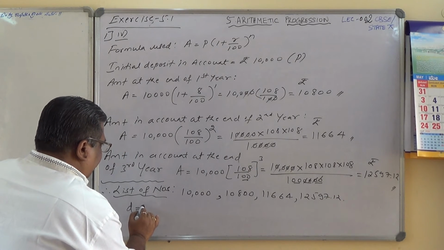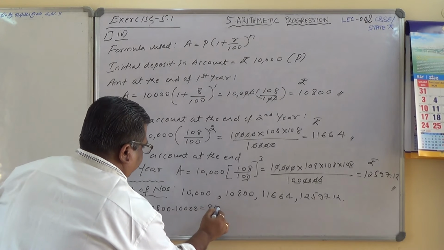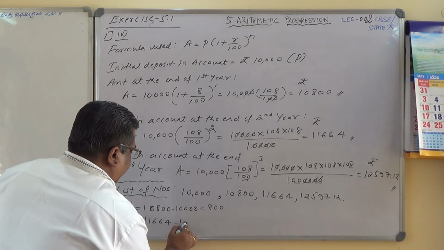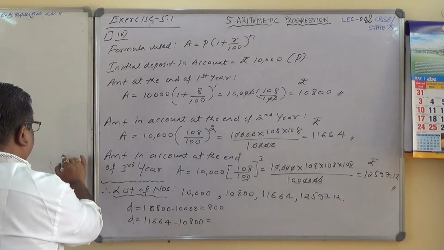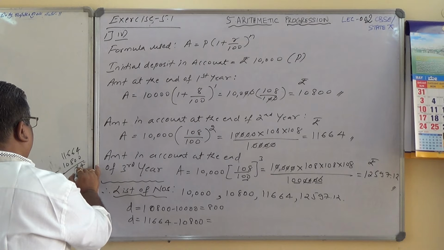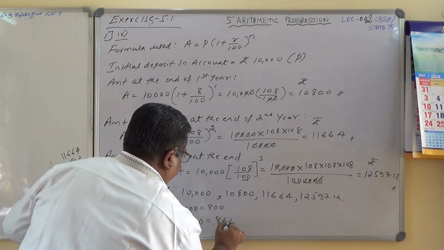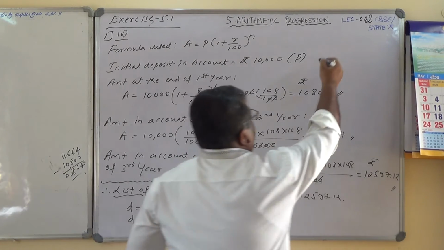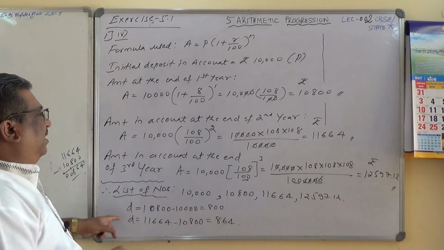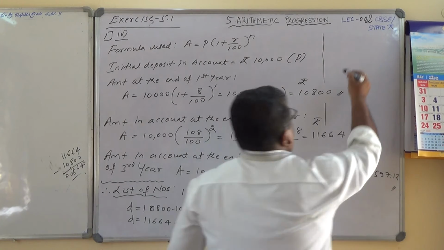Okay, here you check. First difference is 10,800 minus 10,000, which is 800, and next common difference is 11,664 minus 10,800, which is 864. Therefore finally I'll write, it is enough for me to conclude that the list of numbers formed by the amount of money present in the account at the end of every year does not form an AP, isn't it? As D is not constant,